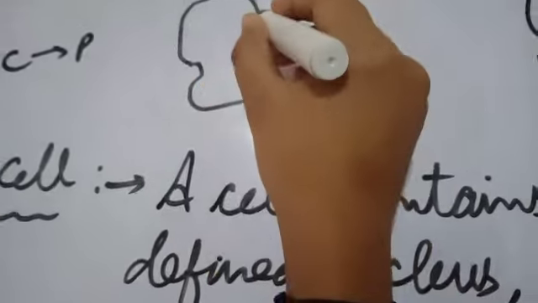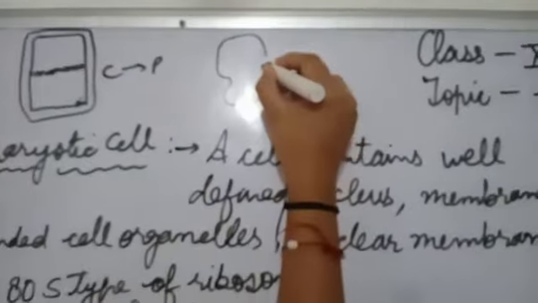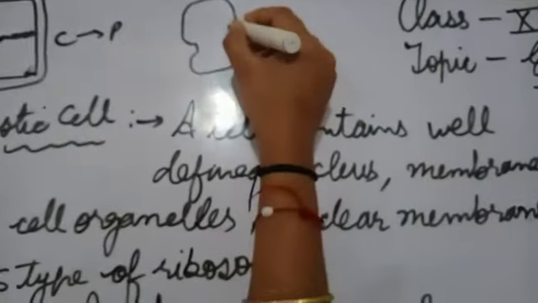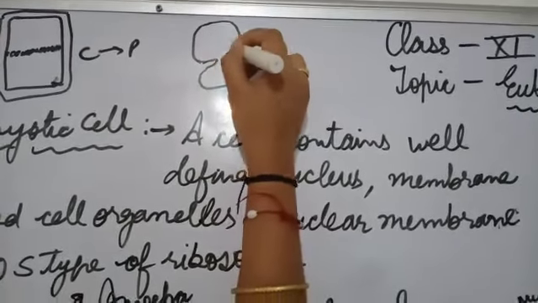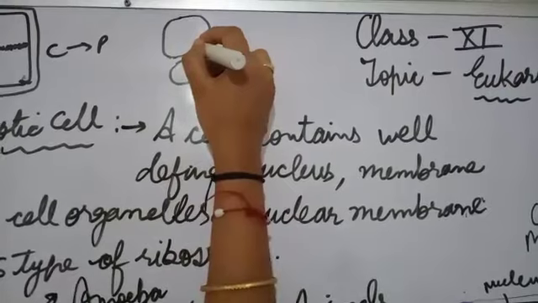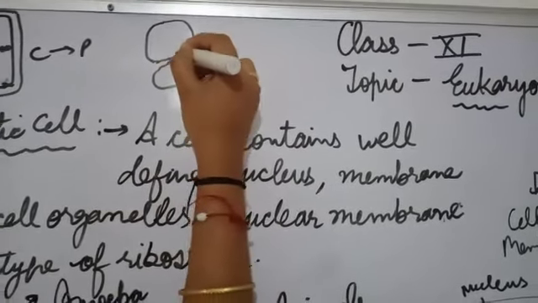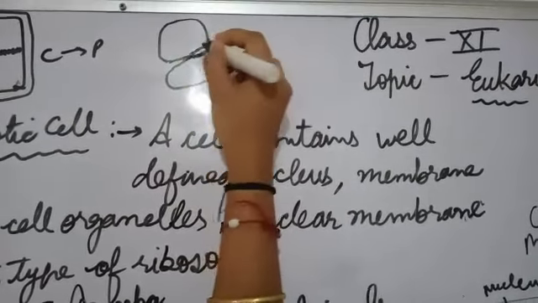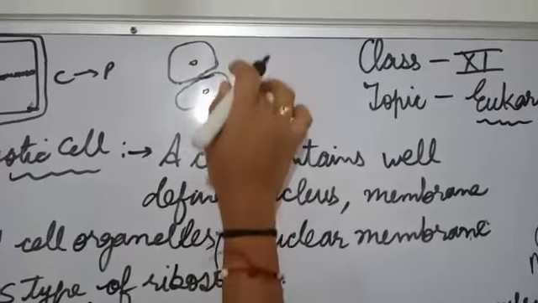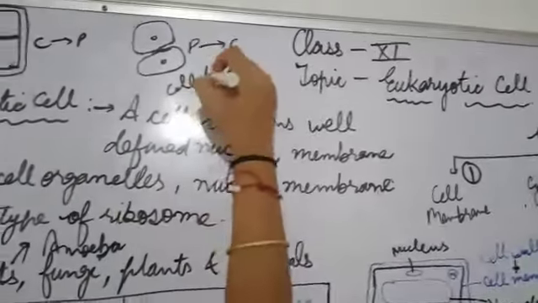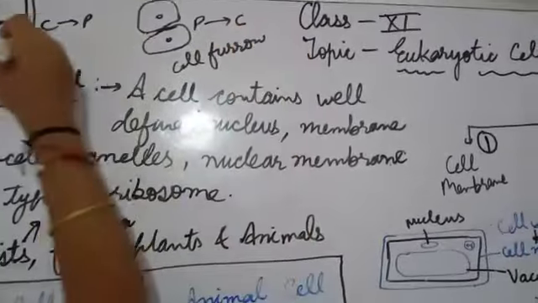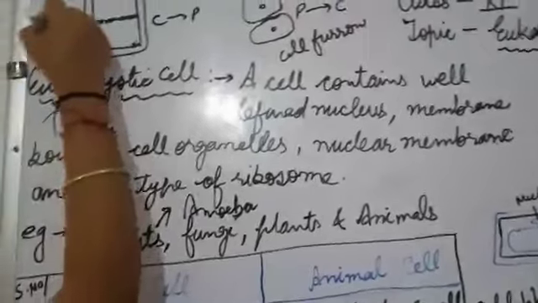Cell furrow condition means like this: the cell membrane starts moving inside. It starts from the periphery to the central position like this. The cell membrane extends towards the center, and like this the cell divides into two parts. It happens from periphery to center. This is the cell furrow condition and this is the cell plate condition.